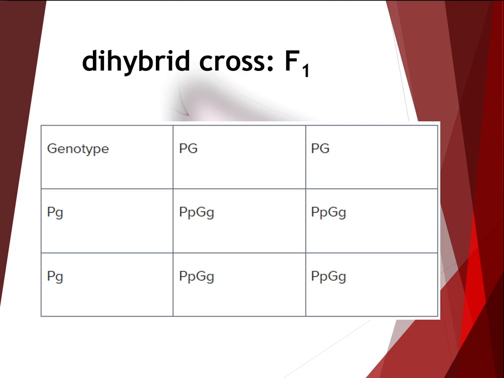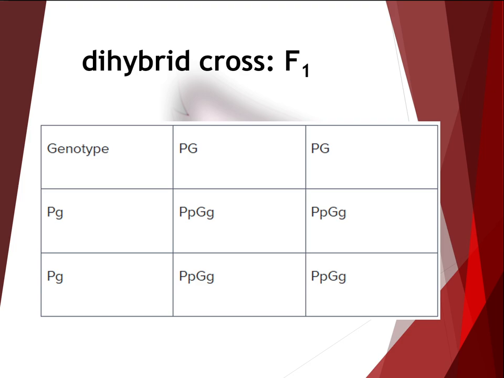Let us take both flower color, remember purple is dominant as a capital P and white is recessive with a lowercase p, as well as pod color. Green is dominant with a capital G and yellow is recessive with a lowercase g.